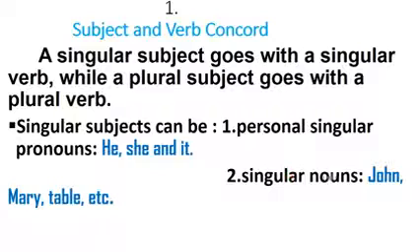You know the meaning of nouns? Names of people, places, things, ideas. So if you look at this, John is a name of a person, just one. Mary, a name of a person, one. Table, just one. Not tables. What are we saying here?